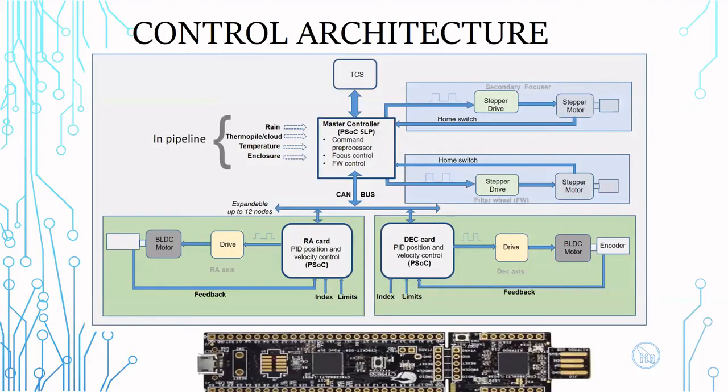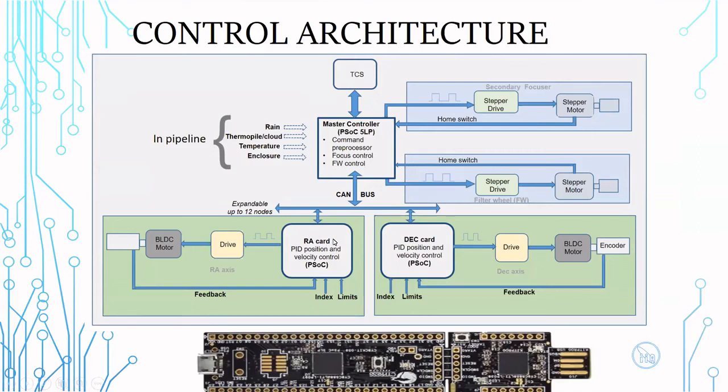Basically, this slide shows the control architecture, the block diagram. Ours is a distributed control system where we have 3 microcontrollers. The master controller is connected to the TCS through an RS-232 port, and the 2 slave nodes are connected to a CAN bus.